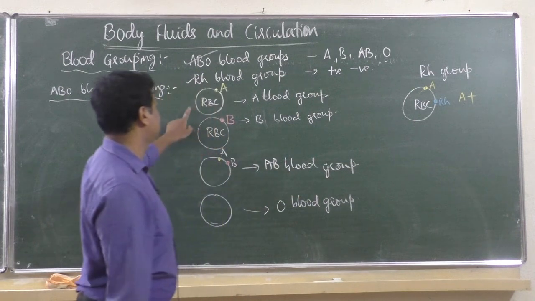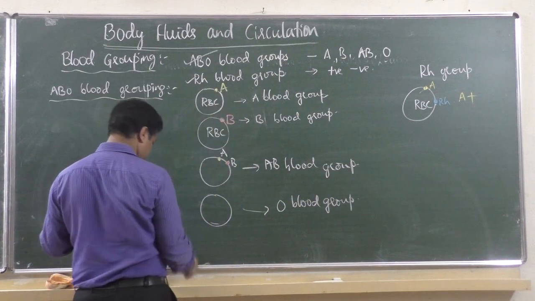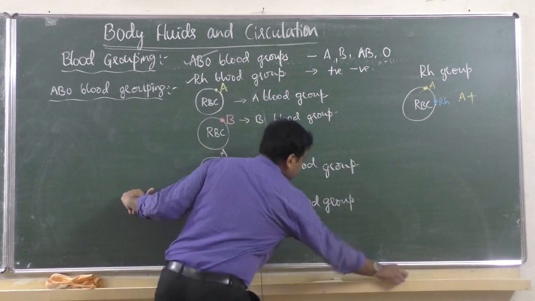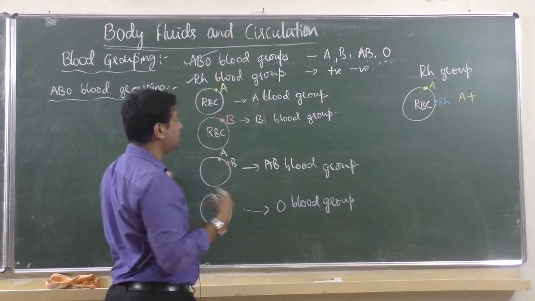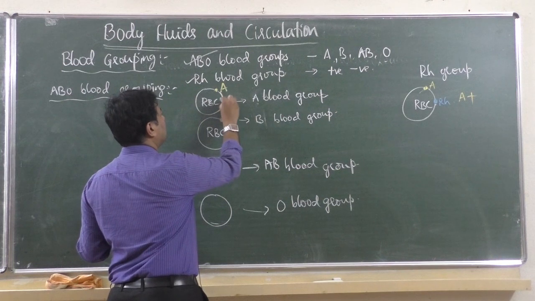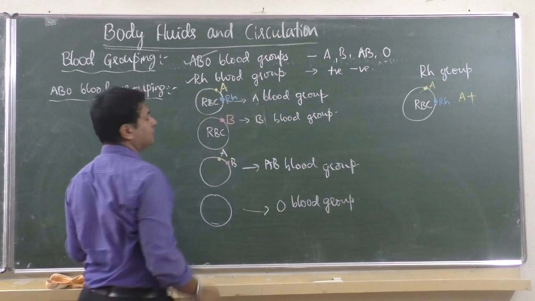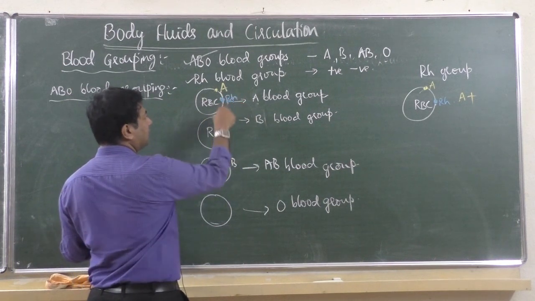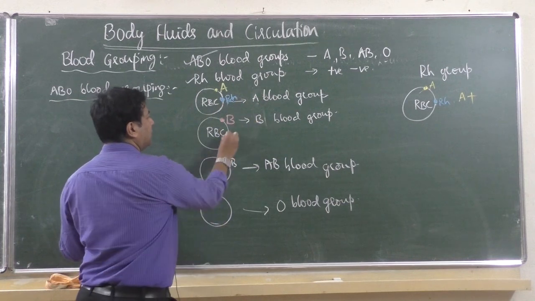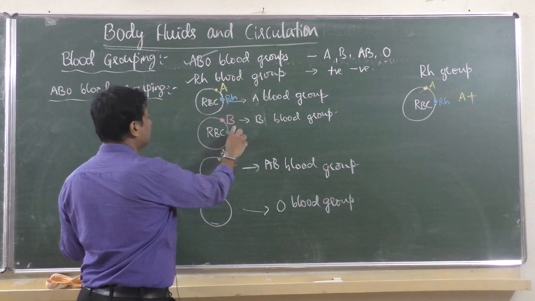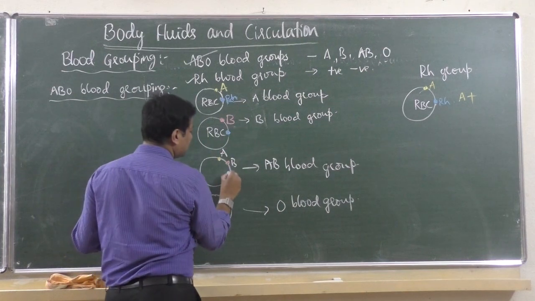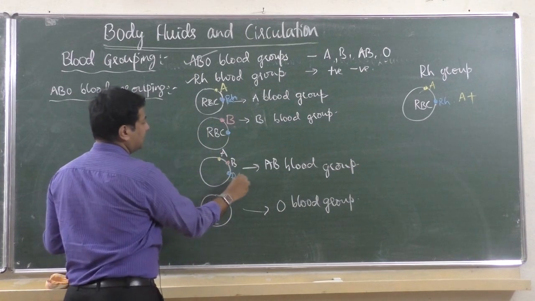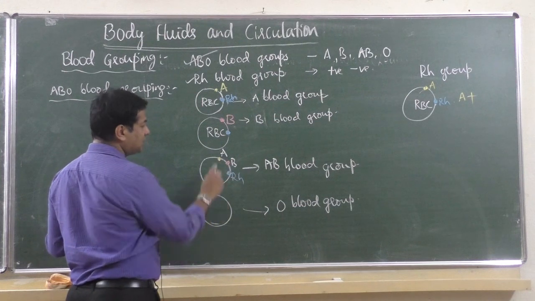Suppose we came to know it is A blood group. In my body I am A positive, so I have one more antigen called RH antigen. If RH antigen is not there, then it is A negative. If RH antigen is there with B, it becomes B positive. If it is not there, it becomes B negative. Here RH is there, then it is AB positive. Otherwise it is AB negative.